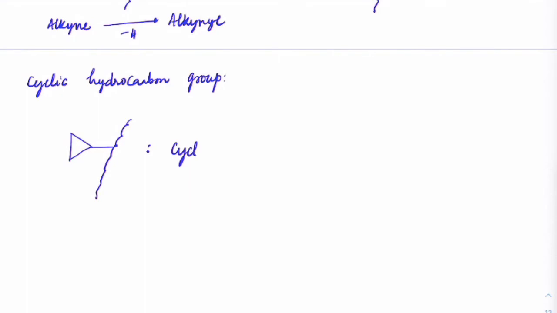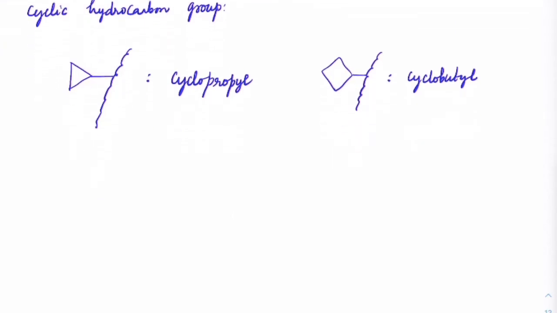So cyclo is something which you will write first. Then this is coming from propane and it has become now yl. So this will become propane, propyl. 4 carbons, it will become cyclobutyl, okay, like that.